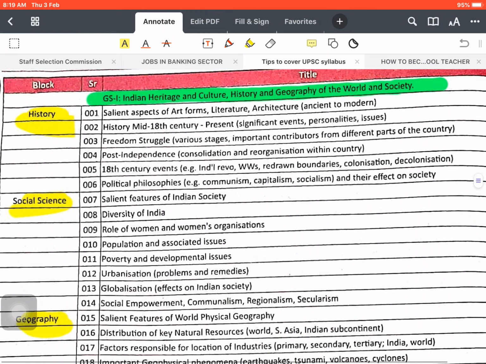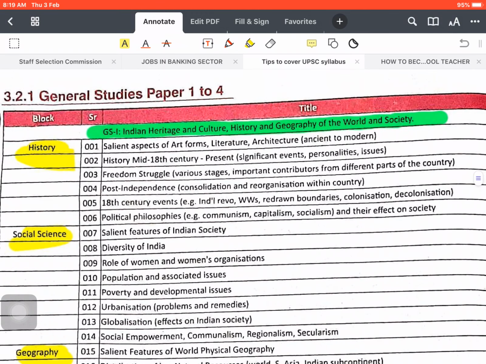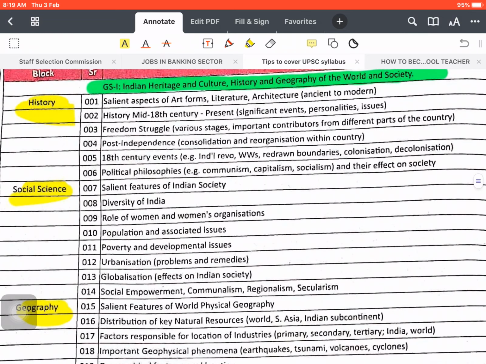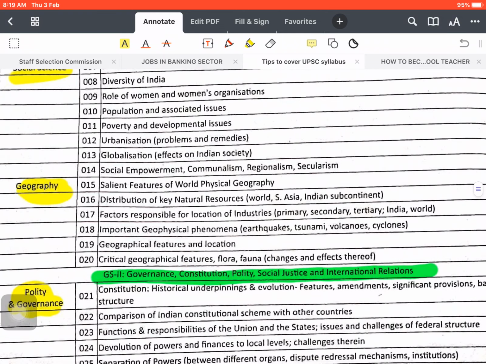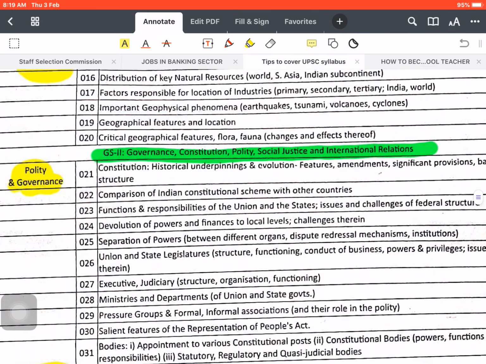So this I call a to-do list. Whatever you complete, just tick in front of that. Next topic you do, for example next day, tick over that. This will give you a sense of satisfaction as you are completing each part one by one. You can start with your favorite subject also. If you are interested in geography, begin with geography. If you are interested in polity, start with that. Start with the subject you are confident in. As you tick each topic, your syllabus will get completed, plus you get a sense of satisfaction.